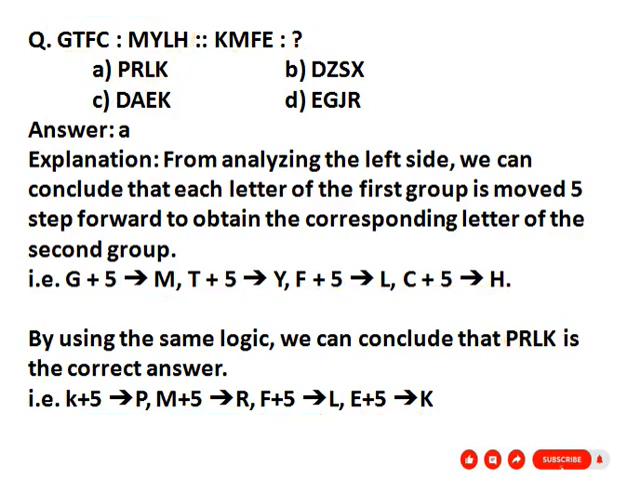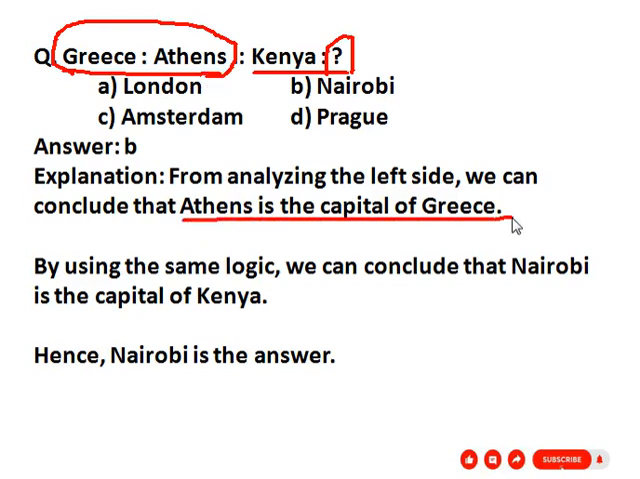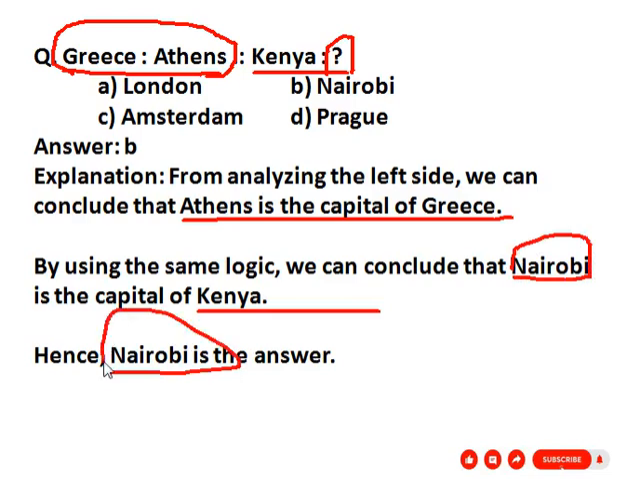Our next question is: Greece, Athens, Kenya, question mark. So first group given Greece and Athens. So we know that Athens is the capital of Greece. So what is the capital of Kenya? Here Nairobi is the capital of Kenya. So here option given, option B. Our correct answer is option B.